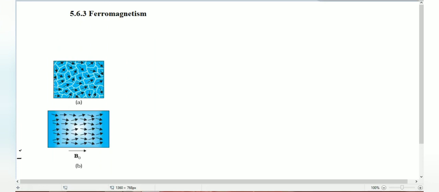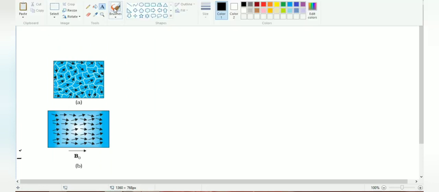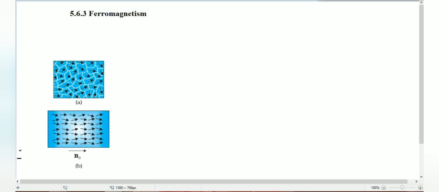Dear students, now we are going to see the topic ferromagnetism. In the last video itself we discussed something about ferromagnetism. So listen carefully to what I am saying. In ferromagnetism, initially the domains are in an irregular manner. This is called domains, right? From your NCERT, I have taken this image.